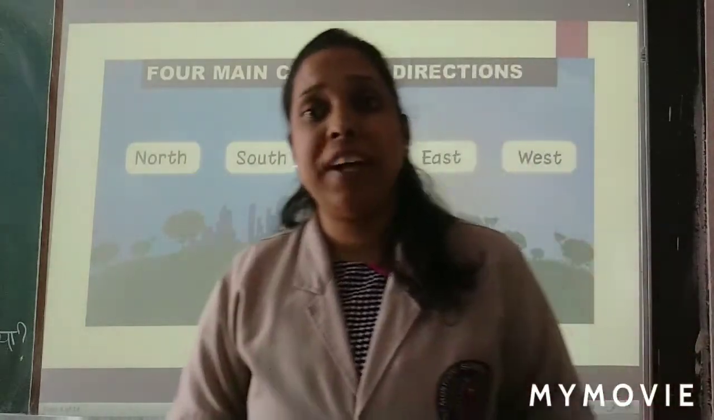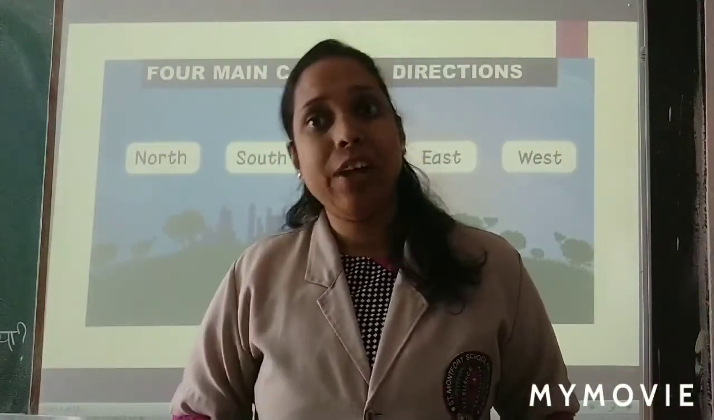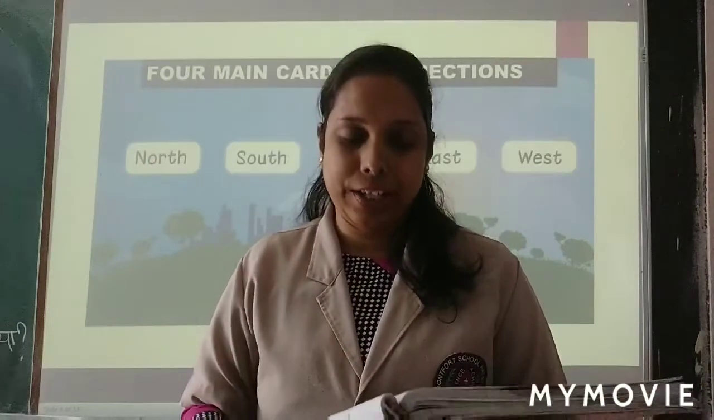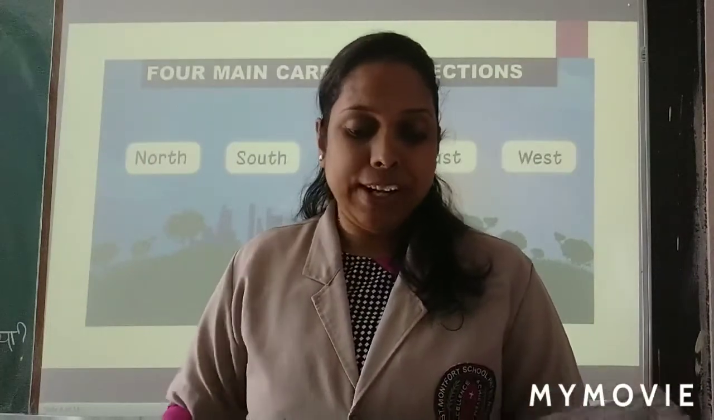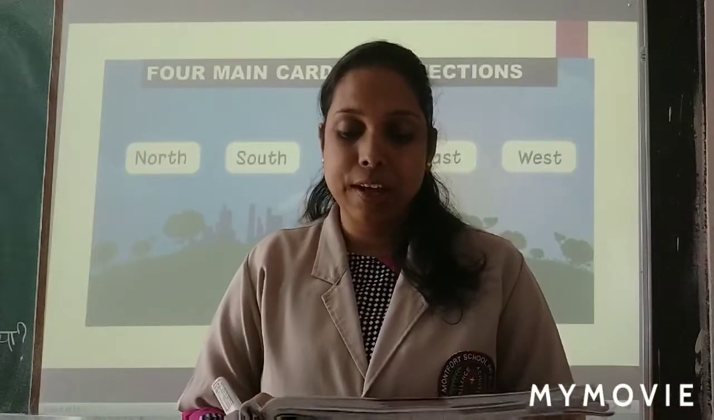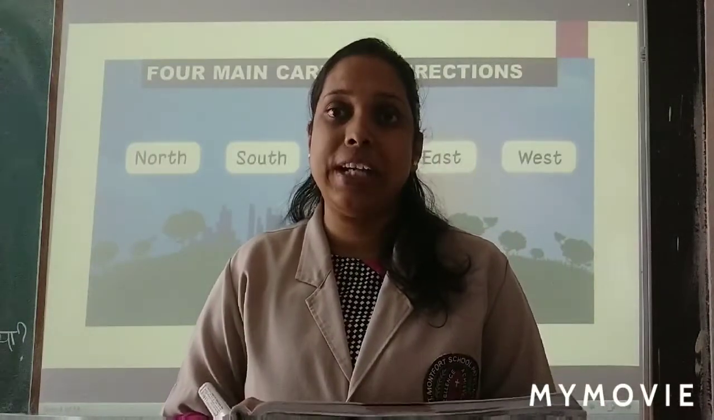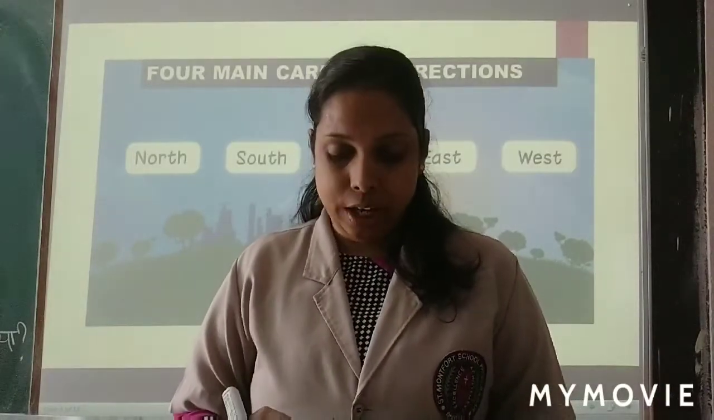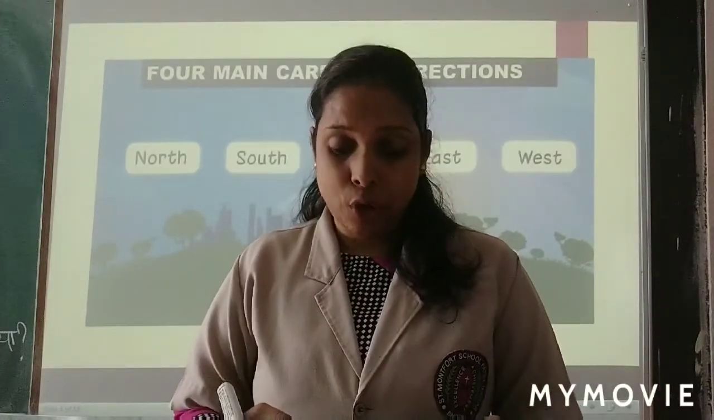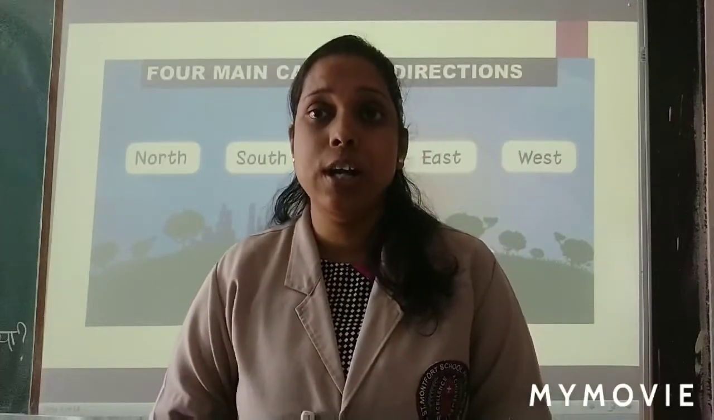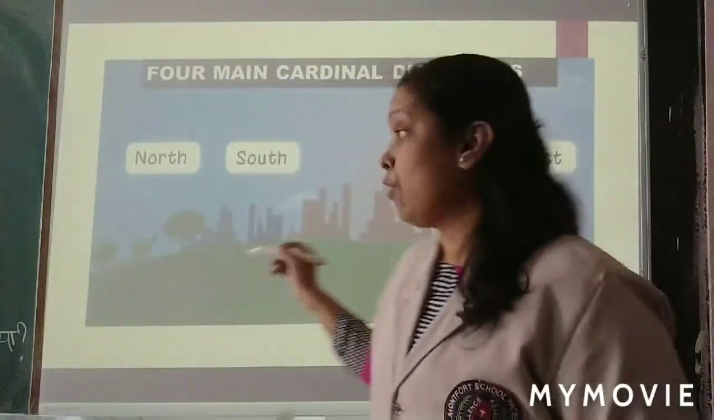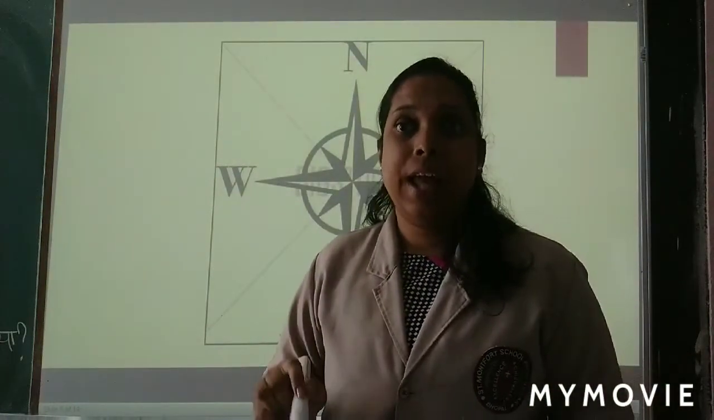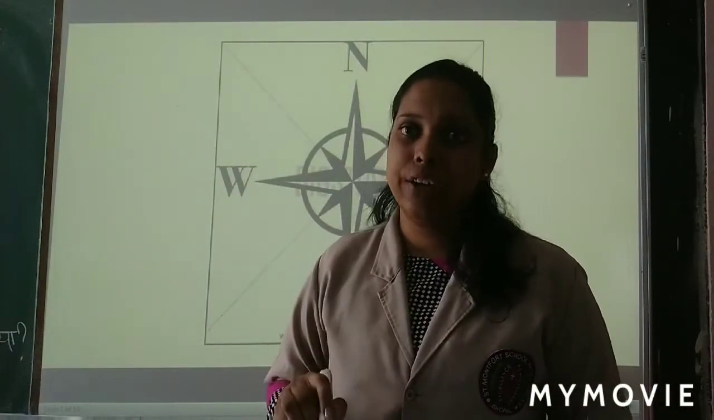Now, how to find a direction? For that we will do one activity. Okay, so first read and after that I will tell you. Now, second thing is, a compass is an instrument that is used for finding directions. Now, they are saying for finding out direction, there is an instrument and it is called as compass. What it is called? Compass. This is not your compass box, okay? This is compass and it is an instrument to find out directions.